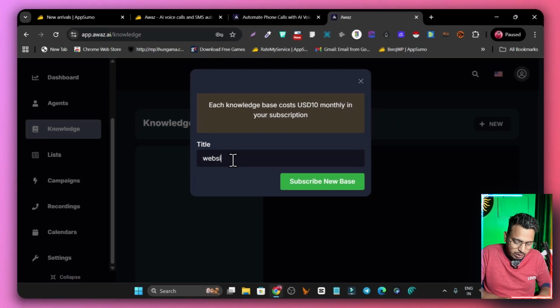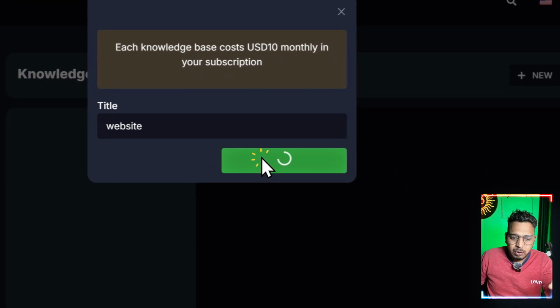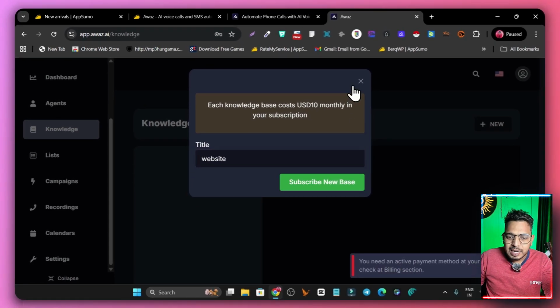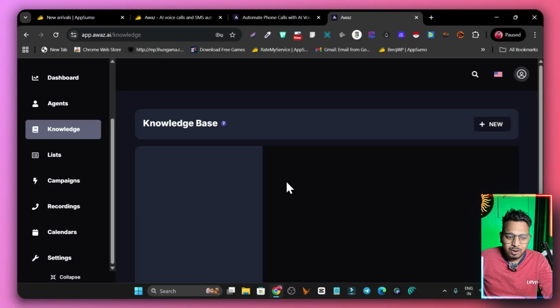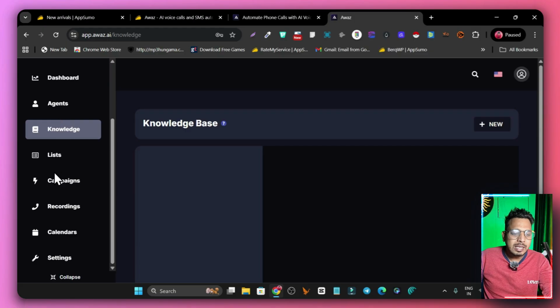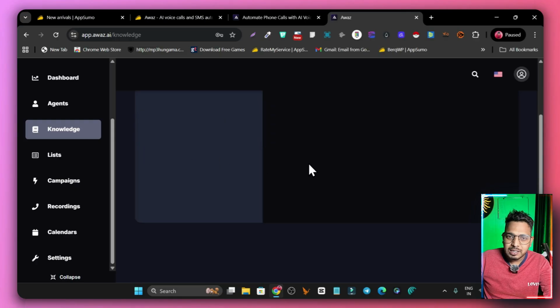Let's see whether it's actually asking for payment or not. So I am subscribing. Yeah, you can see it says you need an active payment method on your account, checking out the billing section. So this is pretty bad. I don't want to set up the payment gateway, because even if I click by mistake, it can deduct the money from my account, and that is not a good thing.